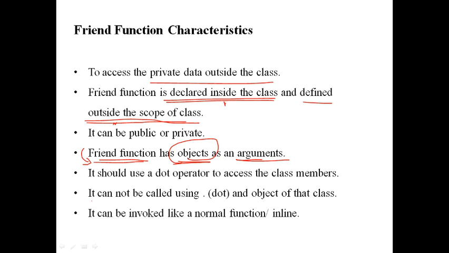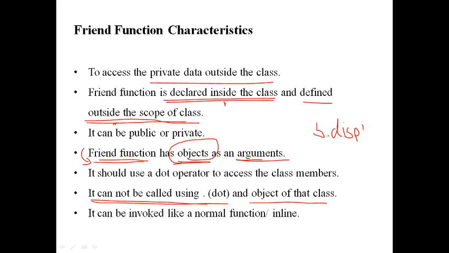Another property says that it cannot be called using the dot and an object of that class. That means a friend function is not called using the dot operator. For example, if we have the function display, how do we call the display function from a class student? We have the student object and we write student dot display, right?